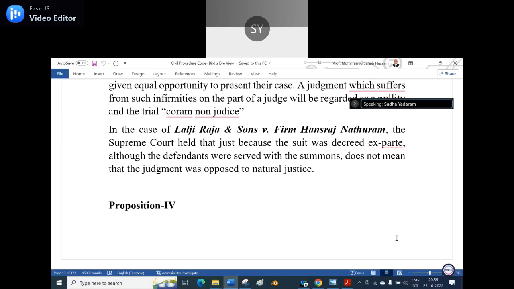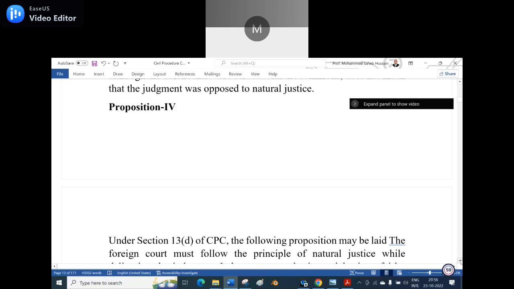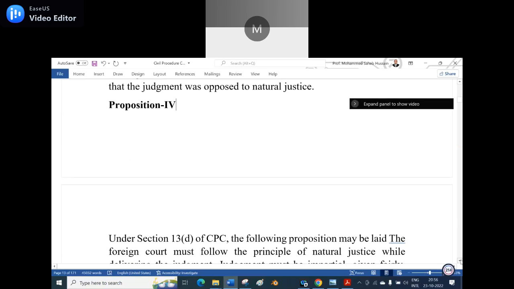Yes, sir. Yes, because summons were already served to him. Okay. But he did not attend, then the ex parte would be there. This is not against natural justice.